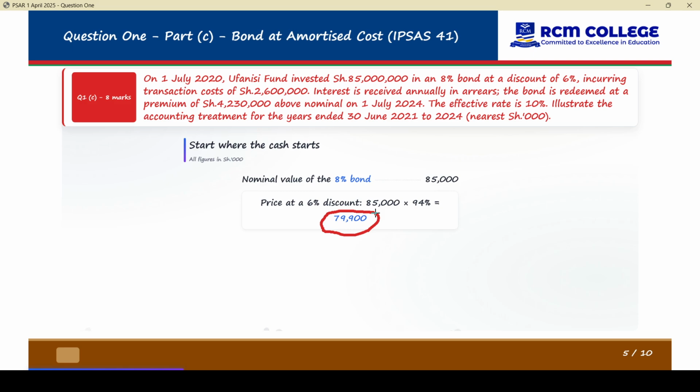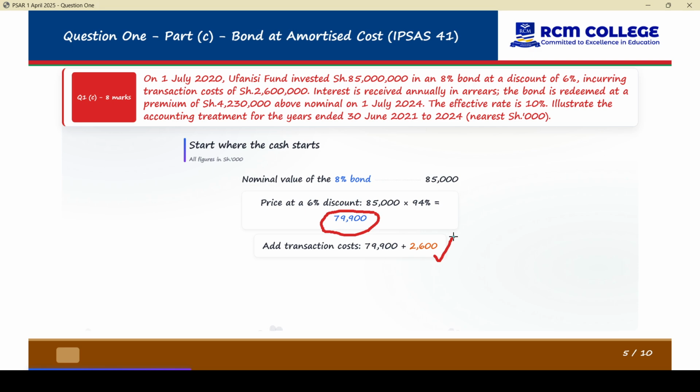That is where we will start our calculation. Both the investor and the person who has purchased start at what they paid. Okay, 79,900. Next, what do we add? The transaction cost.